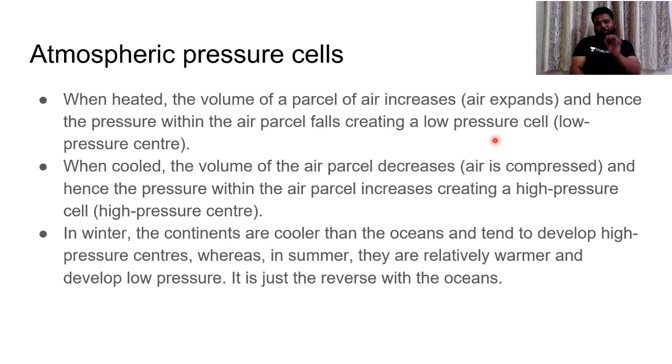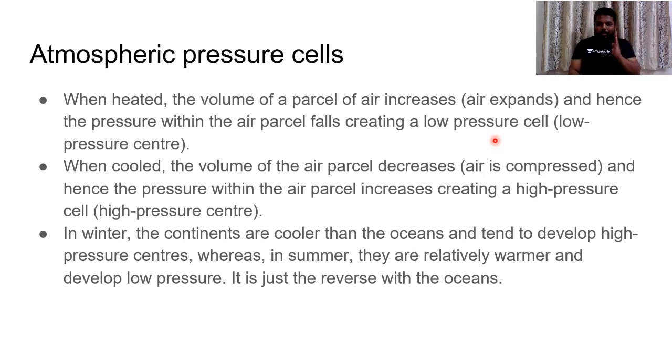So just blindly believe that in those regions wherever we have maximum heat, where we have maximum insolation, we would be having maximum low pressure conditions. Just do remember this statement. And the second statement to remember is, when the air is moving upwards, at some point the air would be saturated and cooled down, hence the volume of the air parcel decreases.